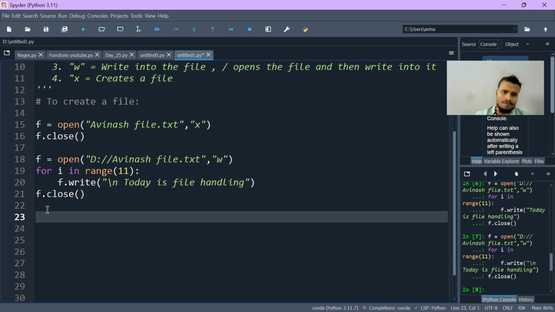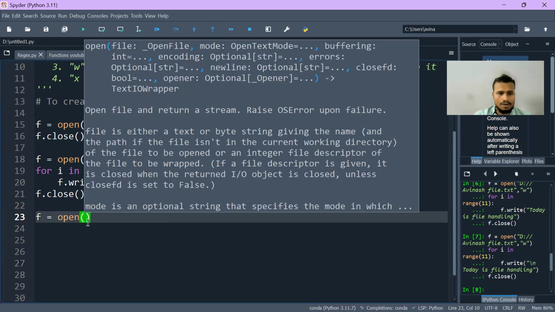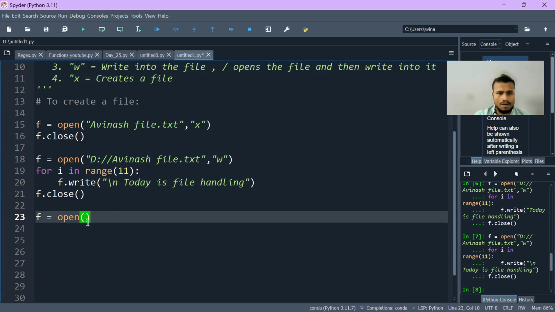Okay. Now, for example, if you have to read the file, what you will do is go here and write f equal to open, and what you have to open is Avinash file dot txt.